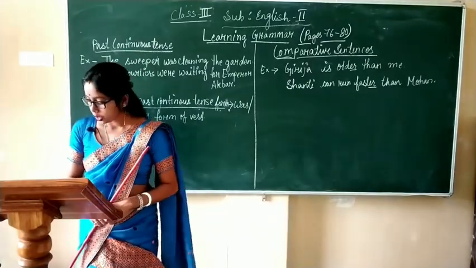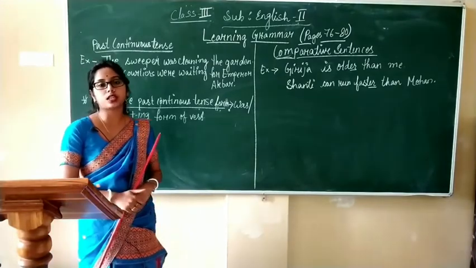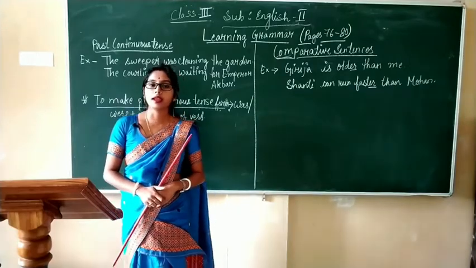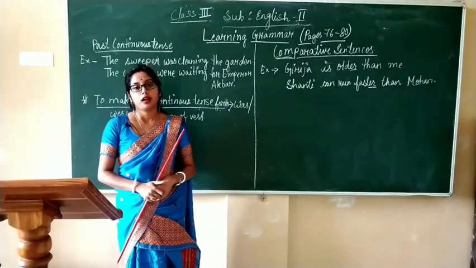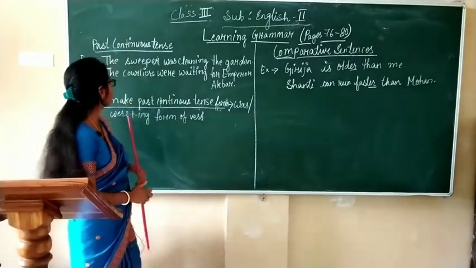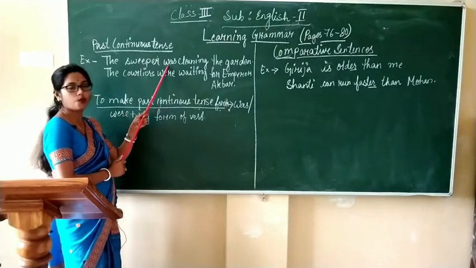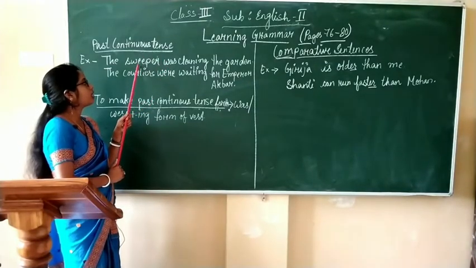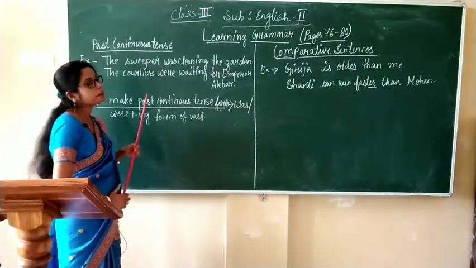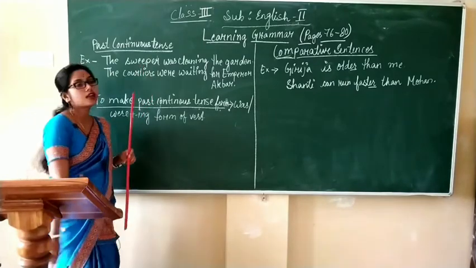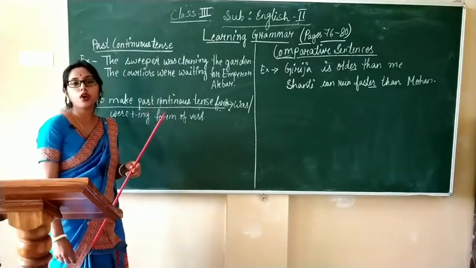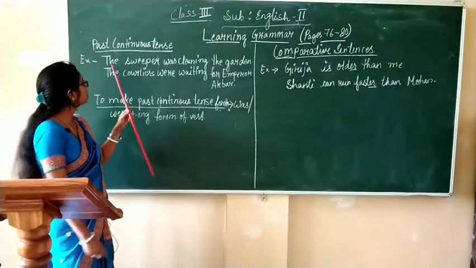Let me tell you, was is to be used if the subject in the sentence is in the singular form, and were is to be used if the subject in the sentence is in the plural form. Here you see, in the first sentence we have used was because the subject is sweeper, which is in the singular form.